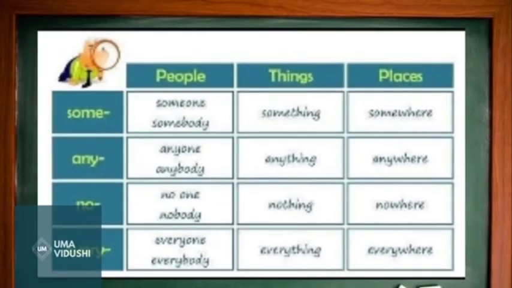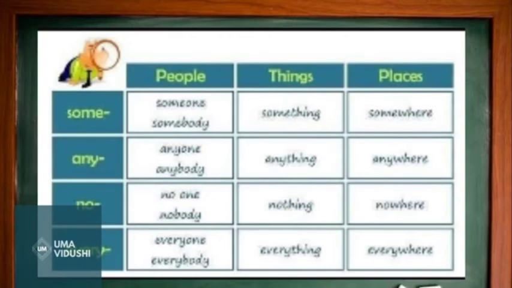Now I will tell you how you can form indefinite pronoun for people, things or place by adding some of the suffixes. For example, let's start with some. So when you add some to people, you will form indefinite pronouns like someone, somebody. Then for things, something. If you want to use it for place, then somewhere. Similarly, by adding suffix any, it becomes anyone, anybody, anything, anywhere.